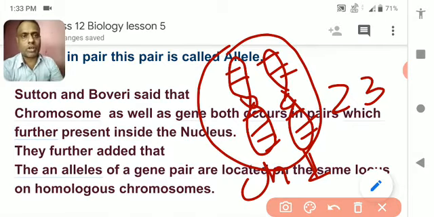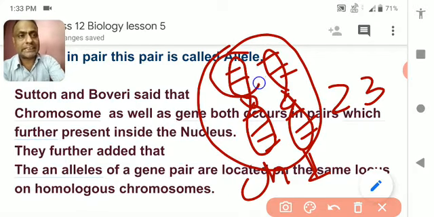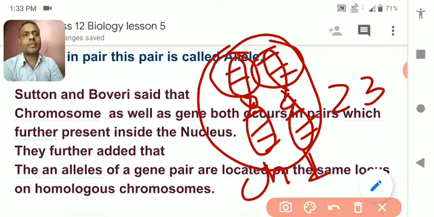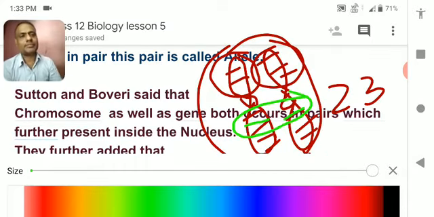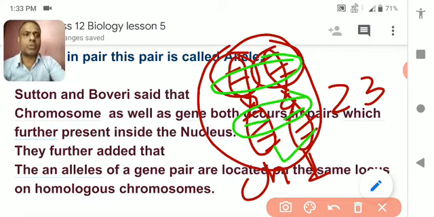The lines that I drew horizontally are the genes. So the genes are present here in pairs. Suppose this is a pair of genes. This pair is called an allele. Similarly, here you can get another allele. So there is a pair of alleles in the homologous chromosomes. This is called a homologous pair.